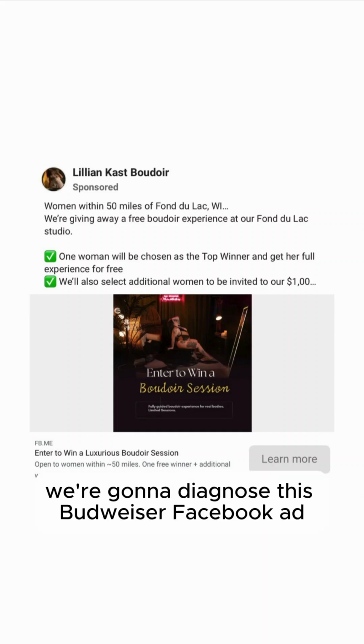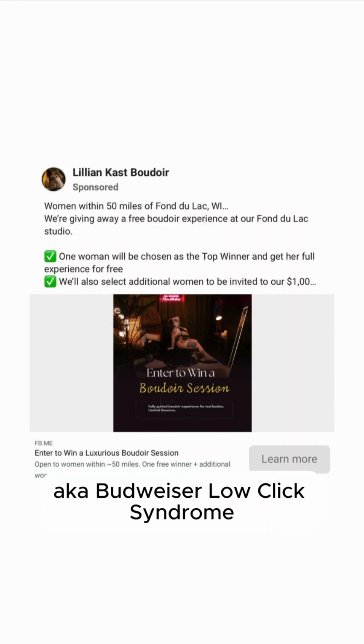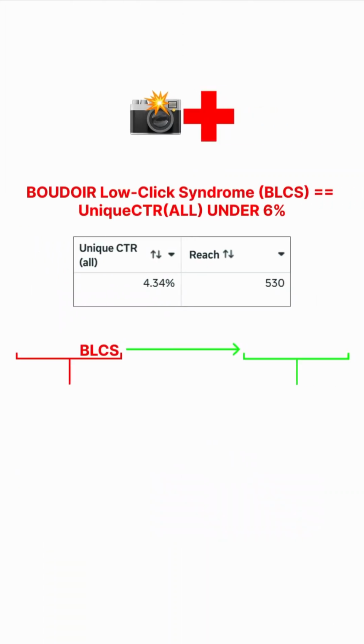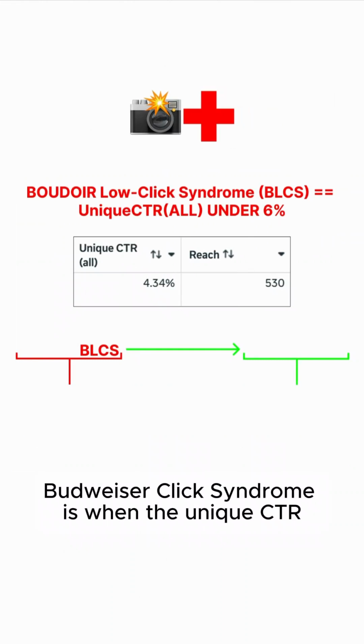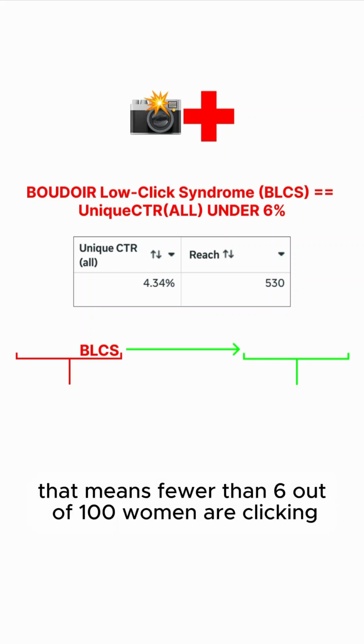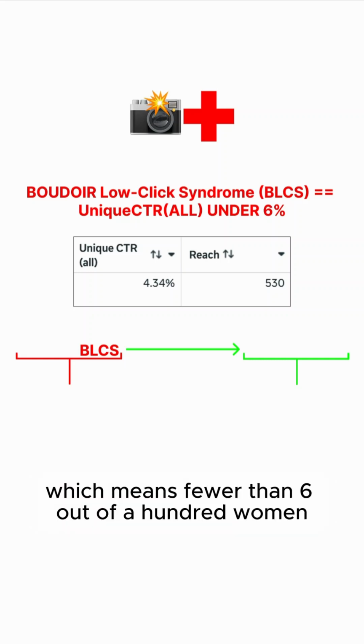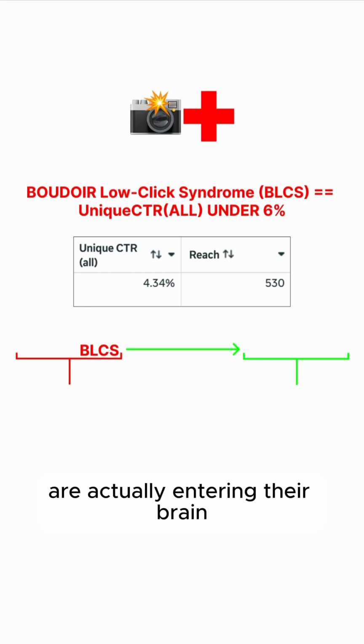All right, y'all, we're going to diagnose this Boudoir Facebook ad, see if we believe it has BLCS, aka Boudoir low click syndrome. So BLCS, Boudoir low click syndrome, is when the unique CTR on our Boudoir Facebook ad is under 6%. That means fewer than 6 out of 100 women are clicking anywhere on our Boudoir Facebook ad, which means fewer than 6 out of 100 women, our ad is actually entering their brain,